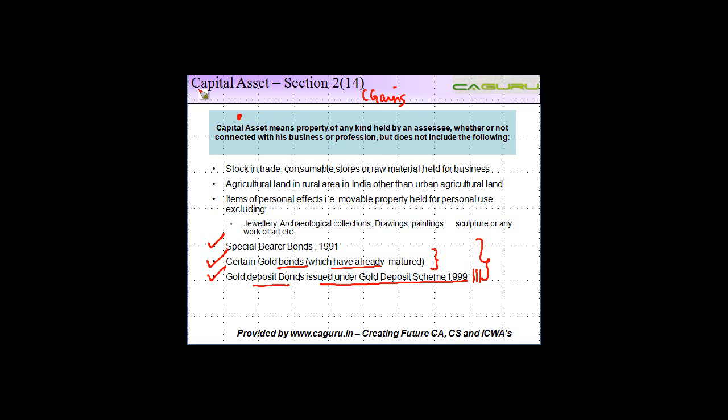Right? So the essence of a capital asset is, whenever you are given any question, you first see what is being sold. Is it a capital asset or not? If it is a capital asset, then it is taxable under this head. Otherwise, you go and see whether it is a PGBP or income from other sources.